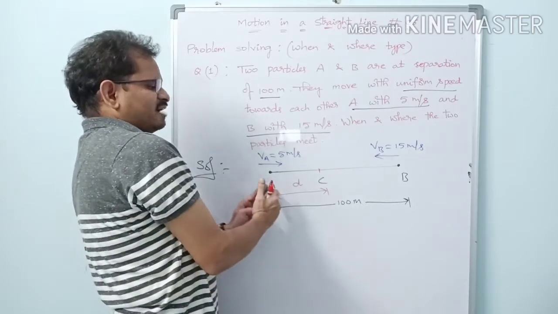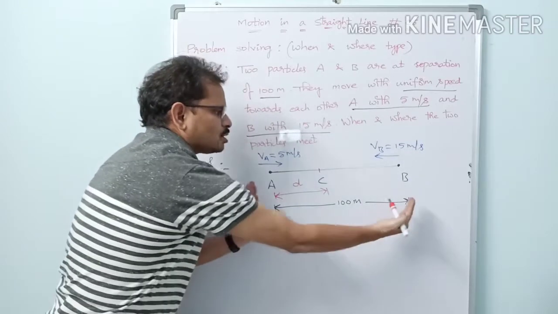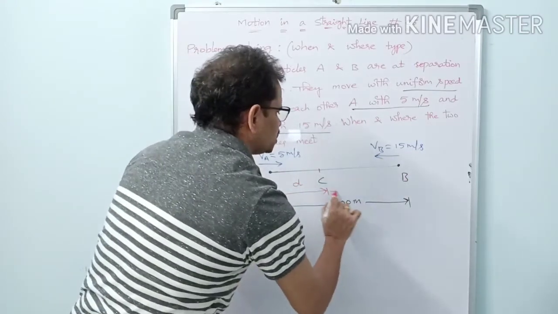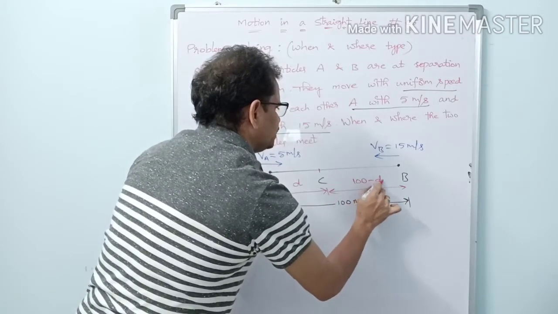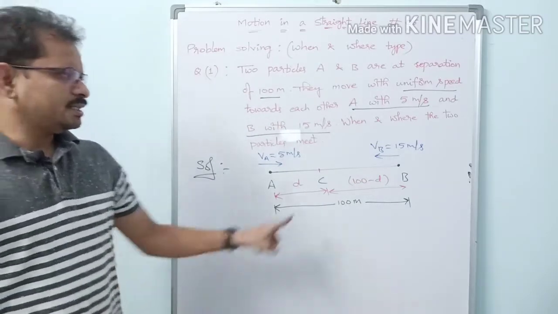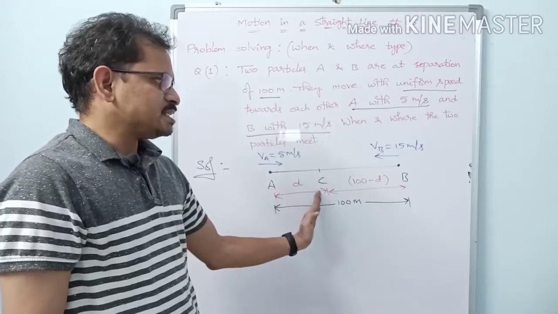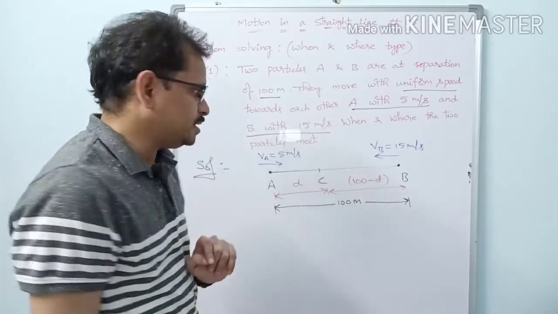Okay, while A travels a distance D here, how much distance does B travel? See, the total distance is 100 meters, this one is D, then this one equals how much? This is 100 minus D. Okay, distance is clear now. So they are meeting at C, the meeting point, and A is traveling a distance D, at the same time B is traveling a distance of 100 minus D, right?